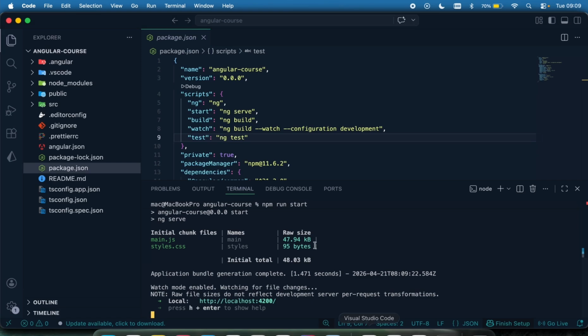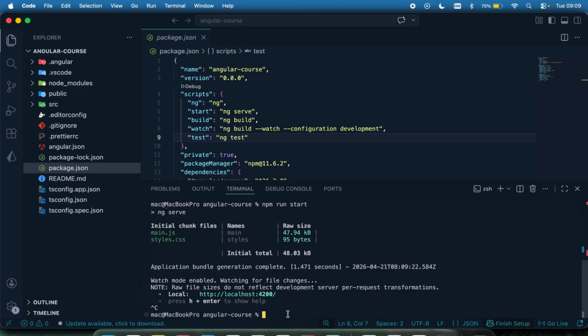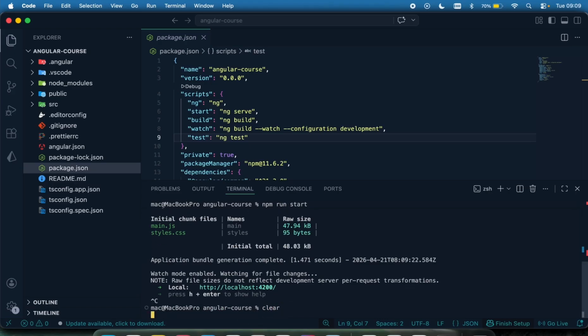Okay, so now what if I don't want my app to be run on port 4200? I want to run it on a different port. How am I going to do that? First of all, I'm going to do Control C to stop. If you want to stop your running app, just do Control C, and it's going to stop that. So let me run my app on a different port.